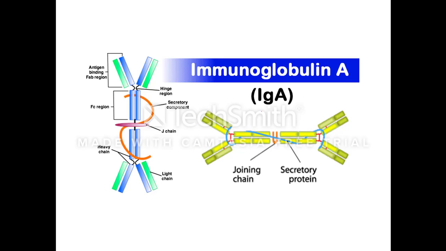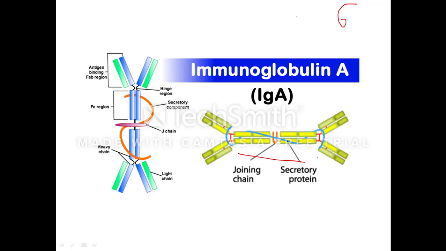IgA consists of only 10 to 15% of the total immunoglobulin in the serum. If you take 100%, it is only 10 to 15%, and it has a half-life of around 6 days. IgA primarily exists in monomeric form in the serum, but the polymeric form is more common in secretory fluid. It is dimeric in the case of secretory fluid. IgA found in secretory fluid is called secretory IgA, and that found in the serum is called serum IgA.